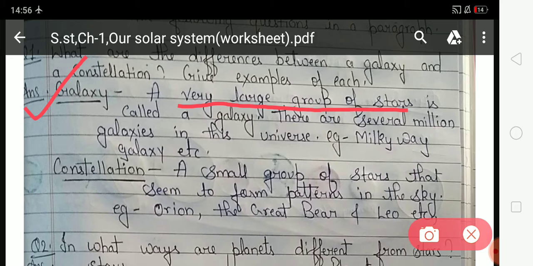Example, the Milky Way galaxy. And constellations are small groups of stars that seem to form patterns in the sky. Examples are Orion, the Great Bear, and Leo, etc. So students, a galaxy is a very large group of stars and a constellation is a small group of stars. So these are the differences between a galaxy and a constellation.